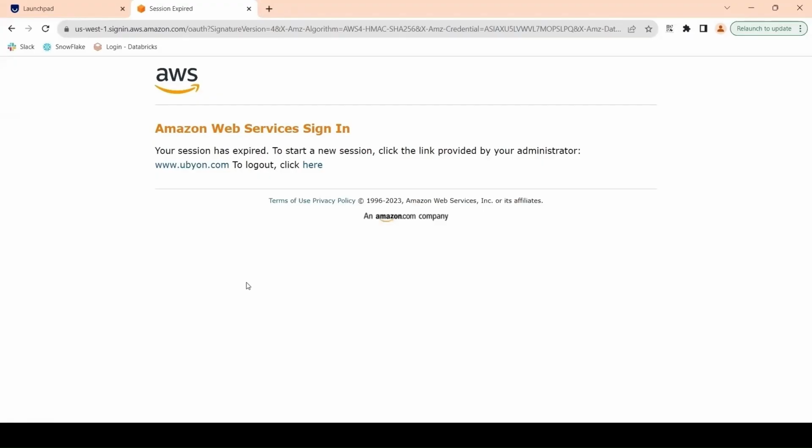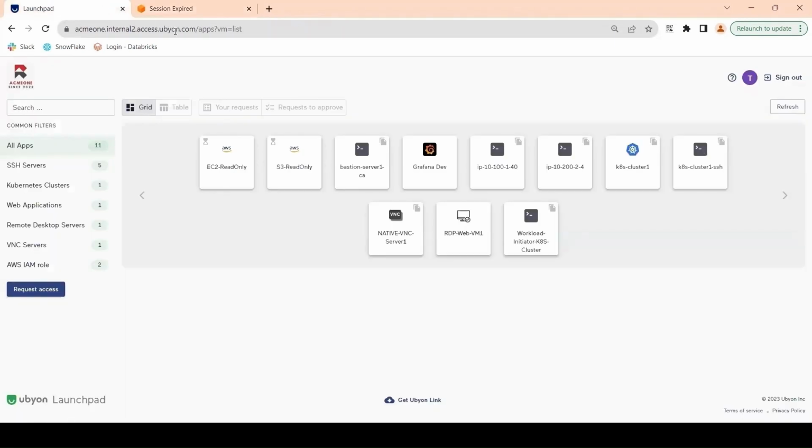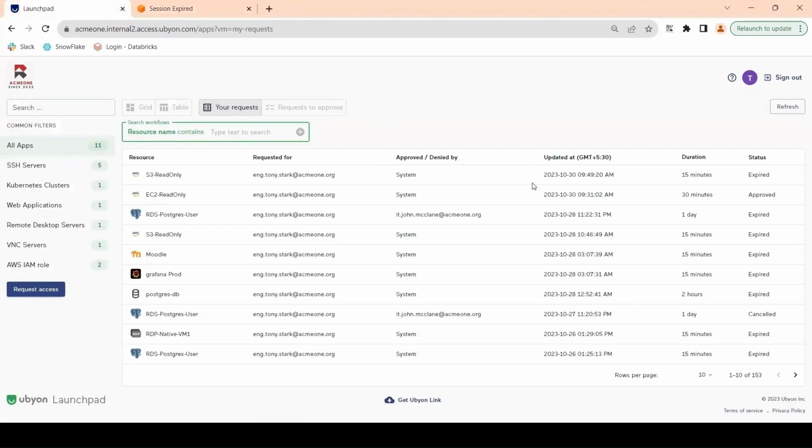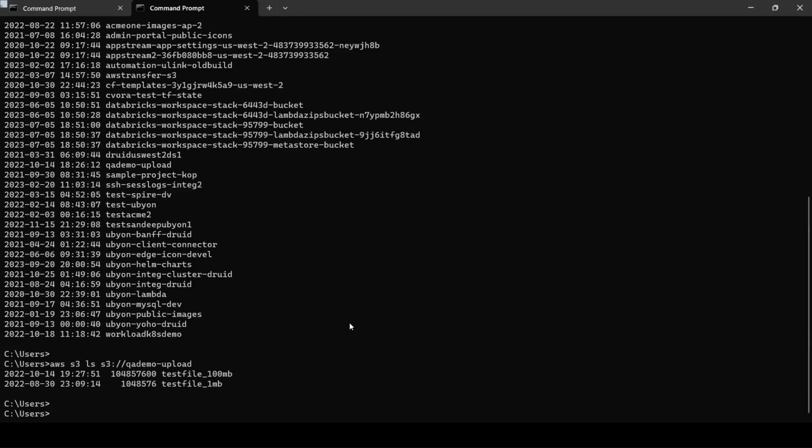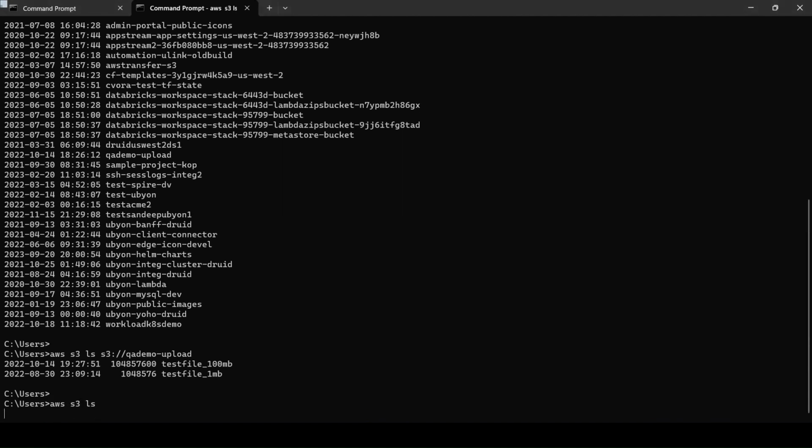Furthermore, the user will be kicked off once the approved time interval has expired. Employees no longer will have access to the AWS resources once the approved time elapses. In this case, the employee can't access the AWS S3 anymore.